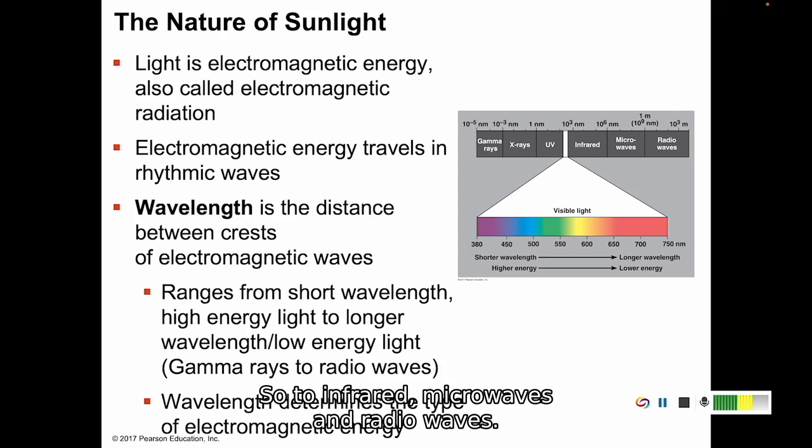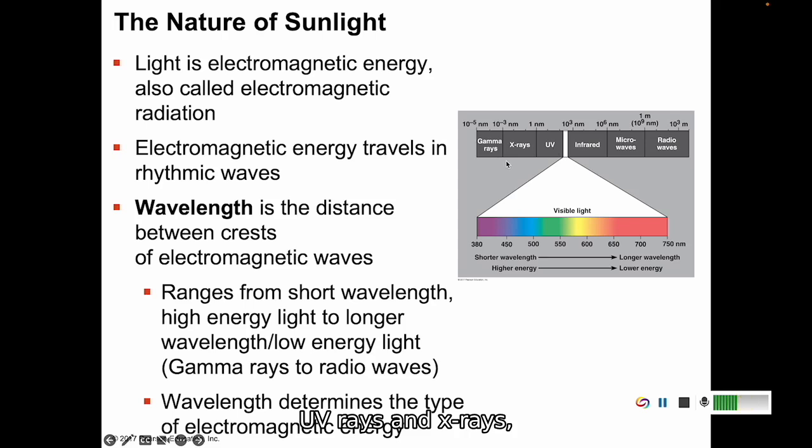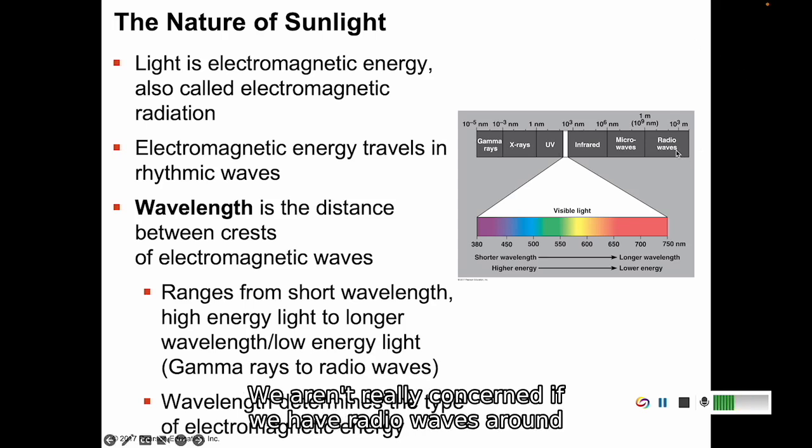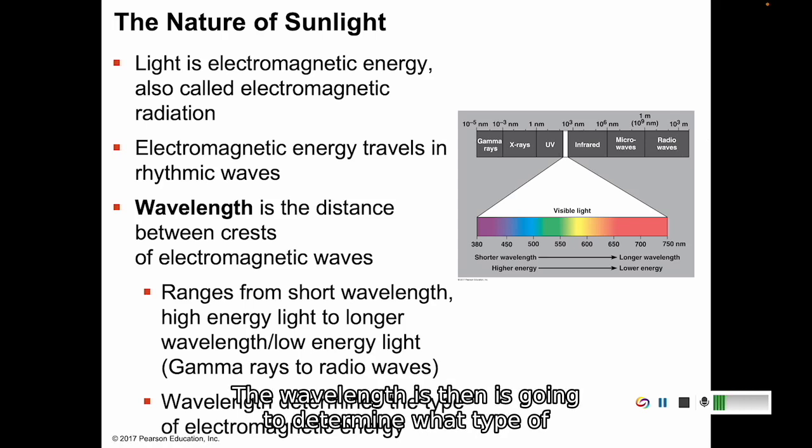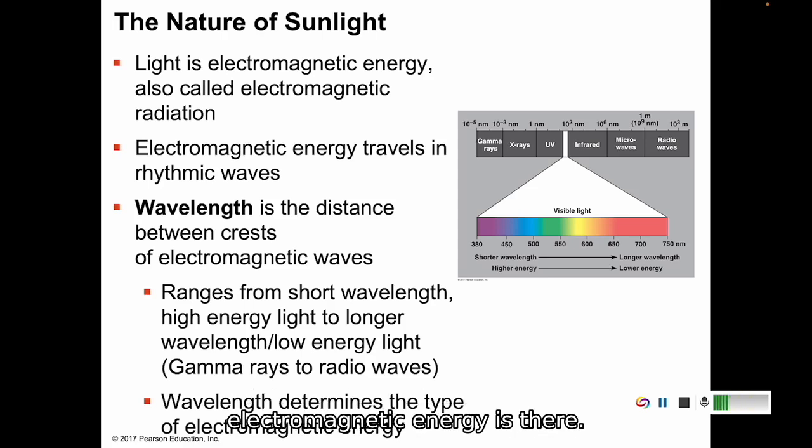So to infrared, microwaves, and radio waves. So these waves that have more energy, UV rays and X-rays, these are rays that you probably want to shield yourself against because that energy could be harmful. Compared to radio waves, we aren't really concerned if we have radio waves around us in the air because they're a lot lower energy. The wavelength is going to determine what type of electromagnetic energy is there.